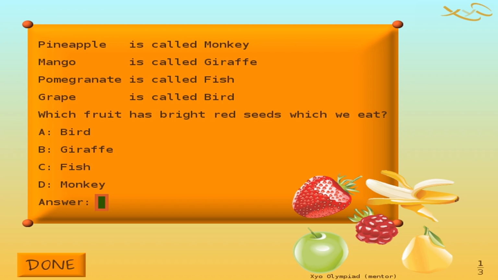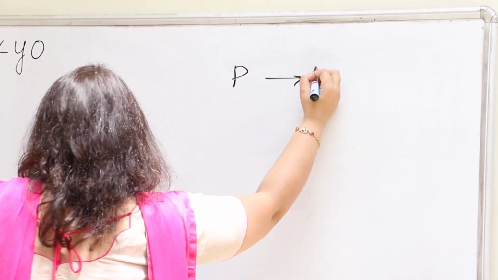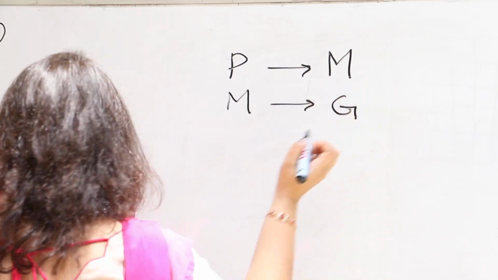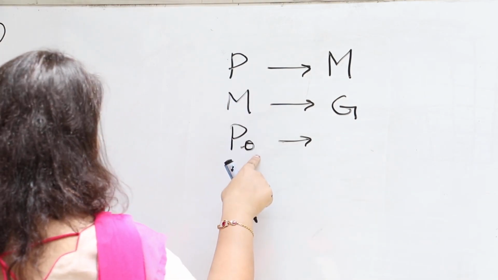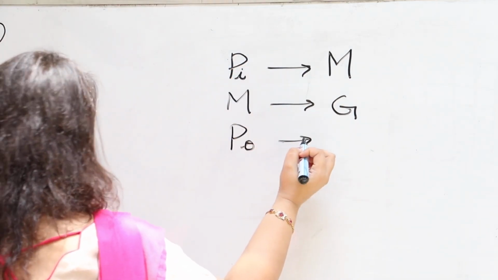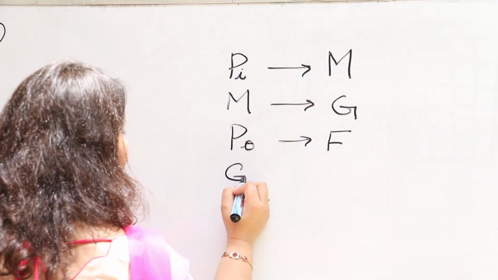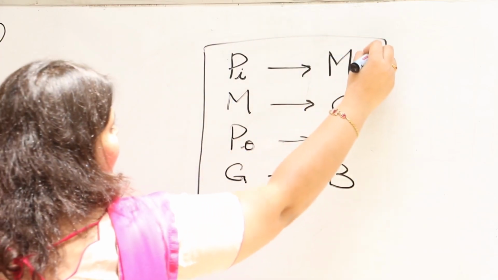The question says, pineapple is called monkey, mango is called giraffe, pomegranate is called fish, and grape is called bird. Let's make the translation book now. Pineapple is called a monkey, mango is called a giraffe, pomegranate is called a fish. I am writing PO so that you should not confuse pineapple and pomegranate. And grape is called bird. So this becomes our new translation book.